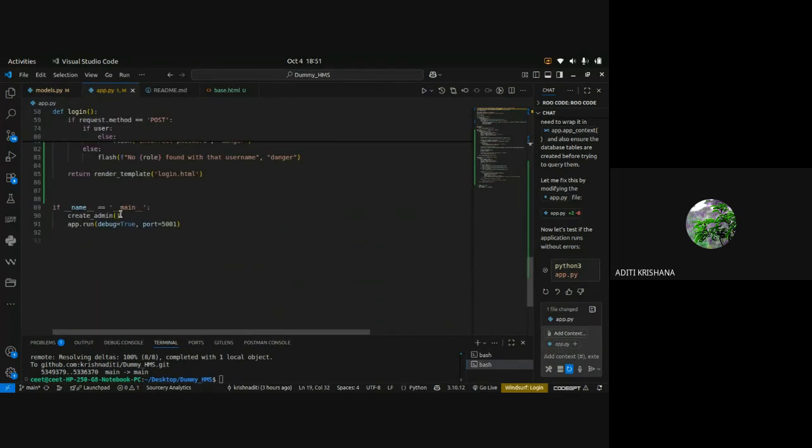So let's go to the end. Before running the application, I have called that function. So now when I run the application, the database will be created as well as the admin credentials will be predefined inside the database. So this is why we create a function and call the function. This is the property of making a function. Remember that in your mind.